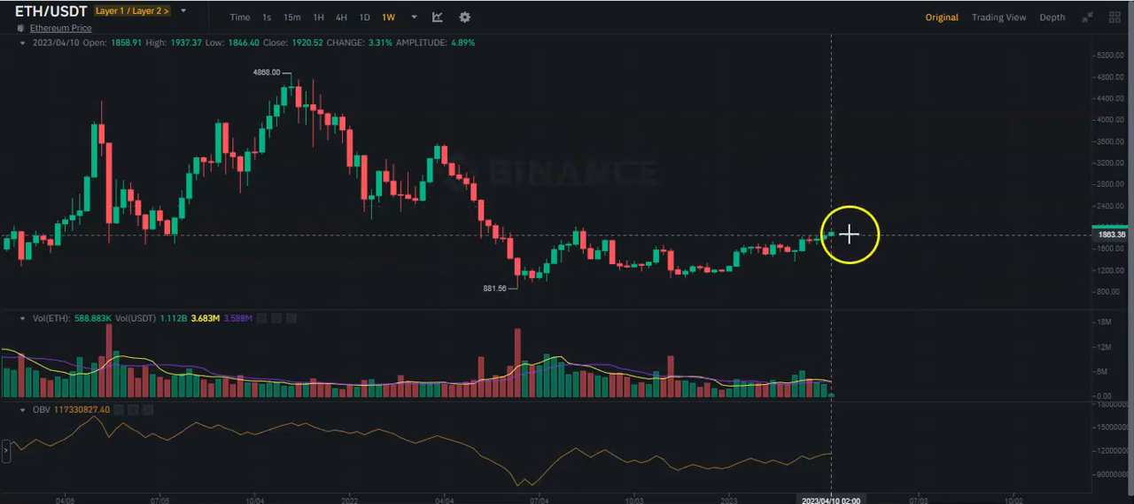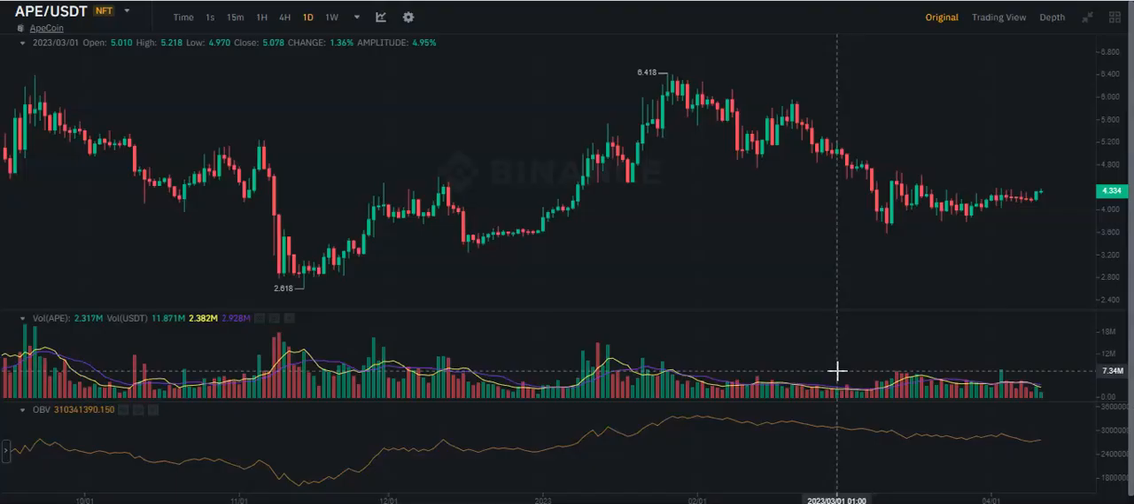Again, now 2,000 US dollar, very strong barrier, even stronger 2,500 US dollar. Now let's move on and let's analyze Apecoin, and we will see why we are not trading Apecoin right now.